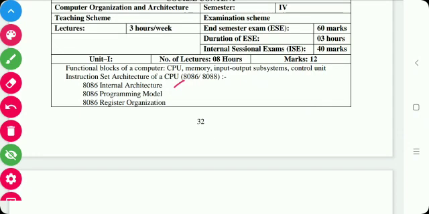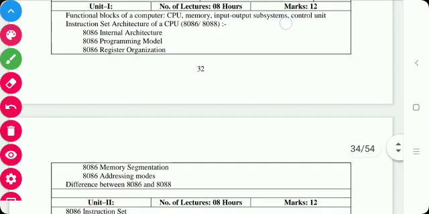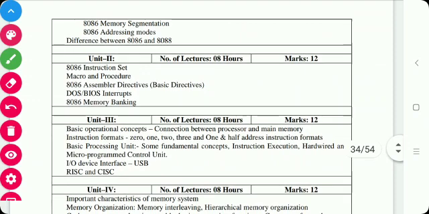Then the 8086 programming model, 8086 register organization, 8086 memory segmentation, 8086 addressing modes, and the difference between the 8086 and 8088 microprocessors.